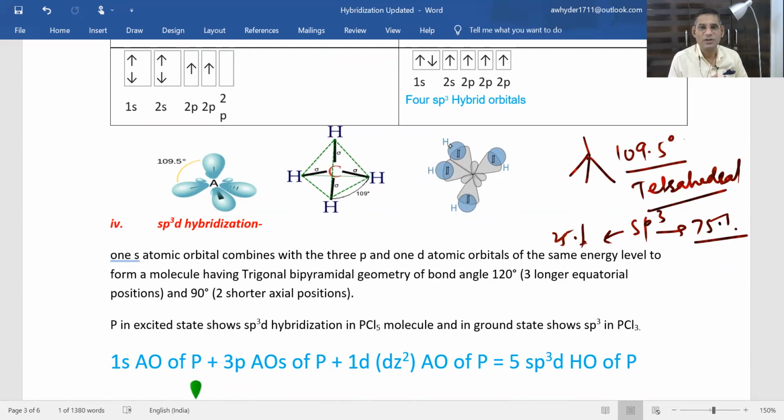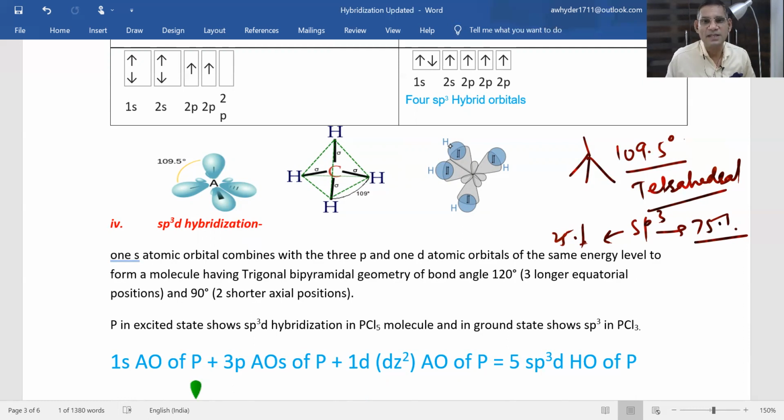They can ask you this question also in sp2, sp3 hybridization, in which case there will not be participation of any p atomic orbital in the process of hybridization. So it is sp3 hybridization in which there is no participation of p atomic orbital. sp3 hybridized orbitals are taking part, but there is no p atomic orbital taking part in the bond formation, because as I already told you, p atomic orbitals can take part in the process of formation of pi bond only.